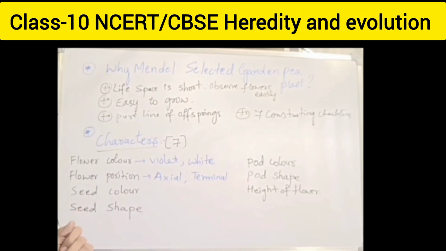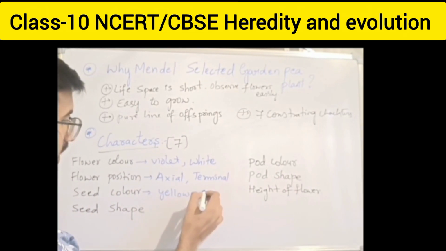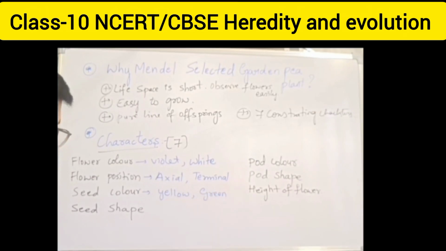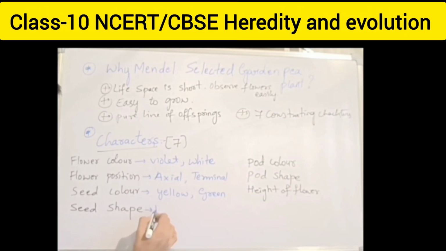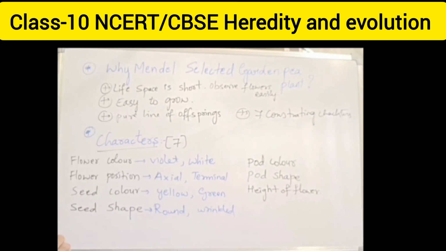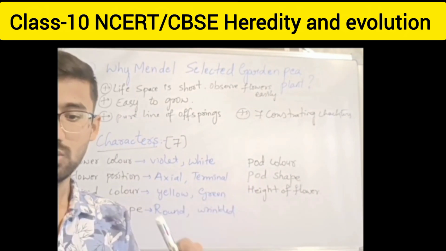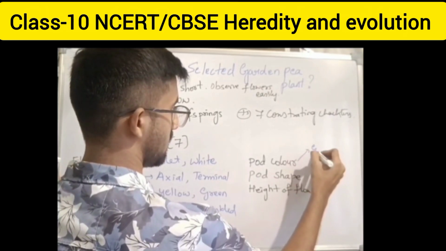Coming to seed color: yellow and green. Seed shape: round or wrinkled. Coming to pod color: green and yellow.